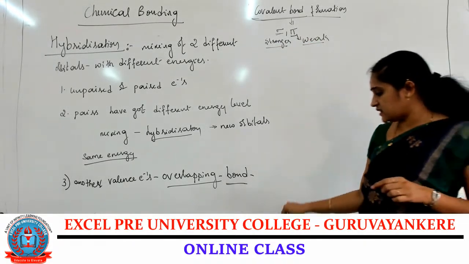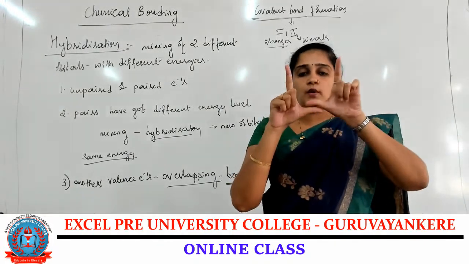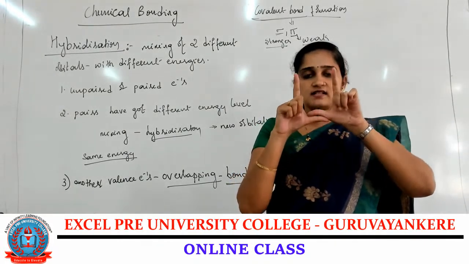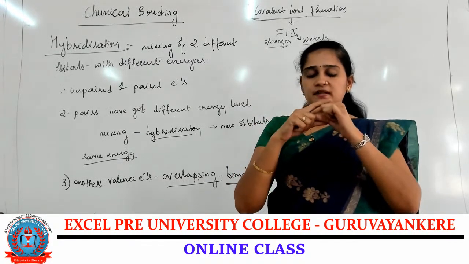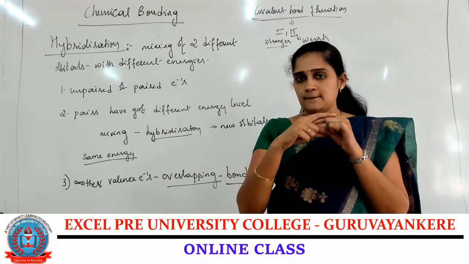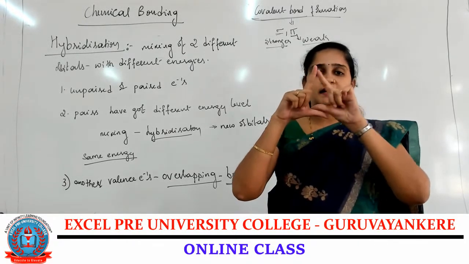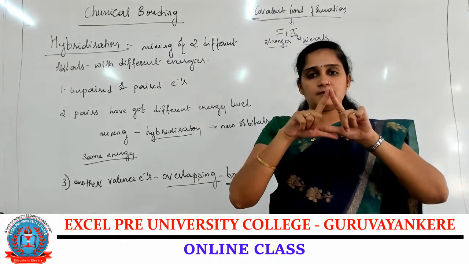If you consider these two orbitals, if the overlapping is taking place like this, that is head-on overlapping. Two sigma bonds are not possible. Like this it is formed: one is a sigma bond formation, another one is a pi bond formation.